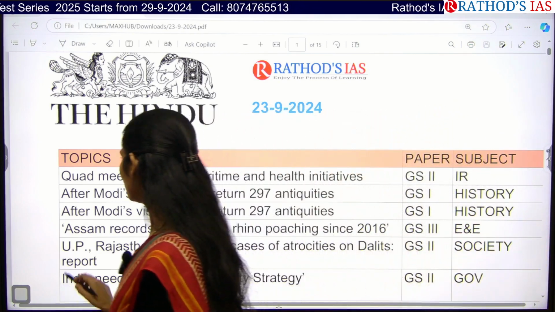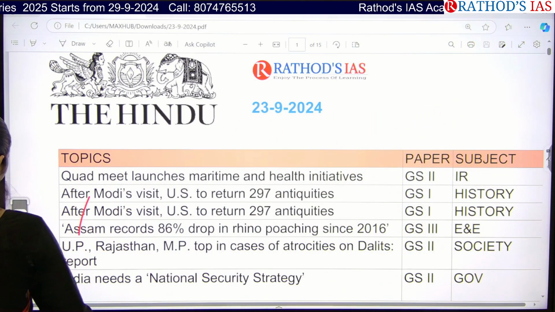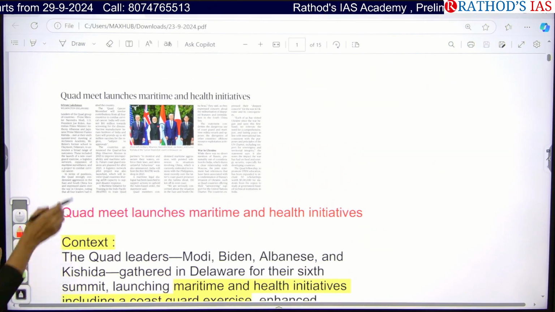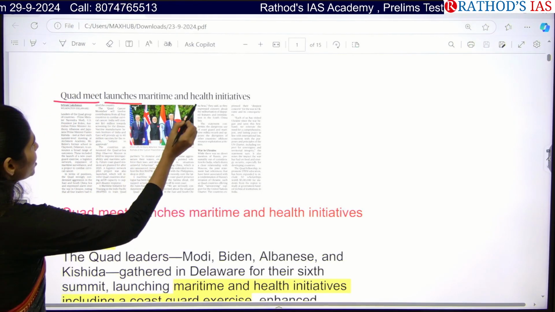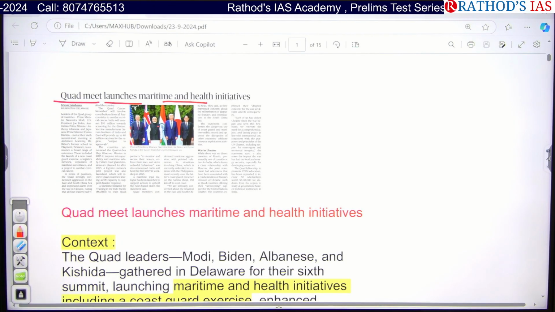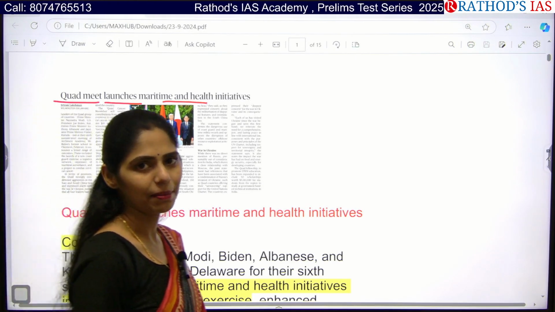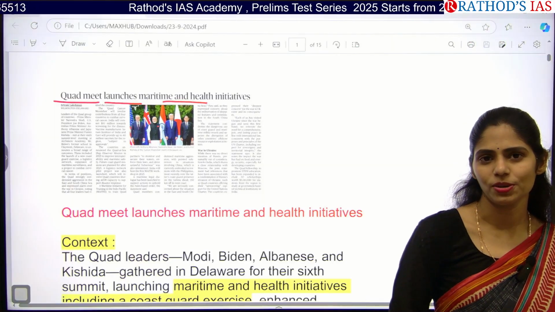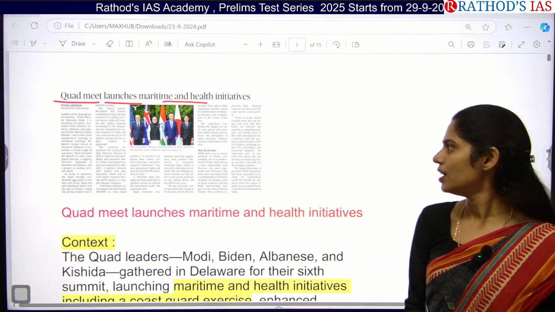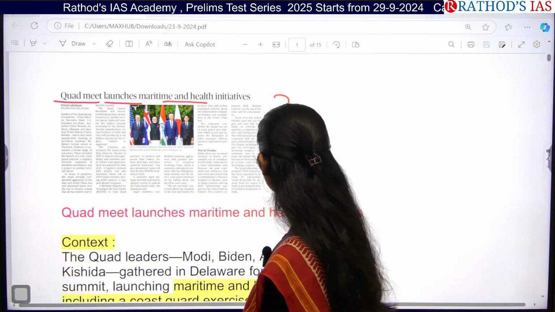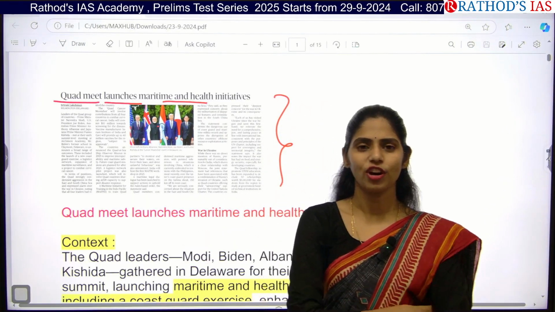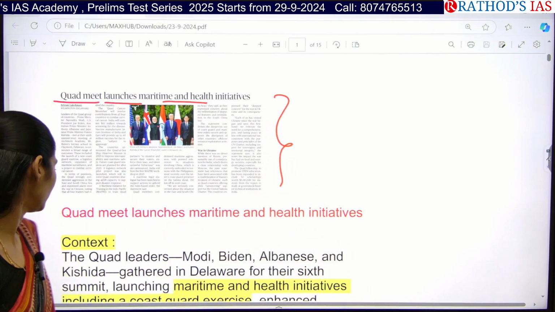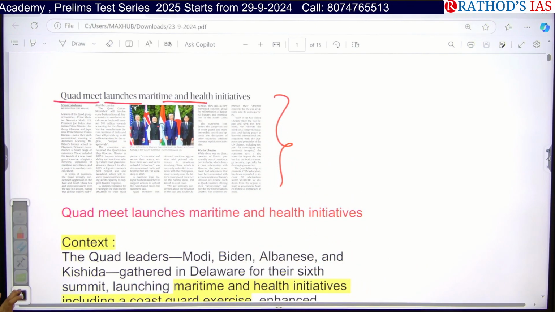Okay, so see this first article. This article you are seeing from the last 3 days. The first title is Quad Meet launches maritime and health initiatives. We all know that the Quad meeting is happening between which countries? Australia, India, Japan and US. So why this Quad? Is it a formal or informal group? It is an informal group.